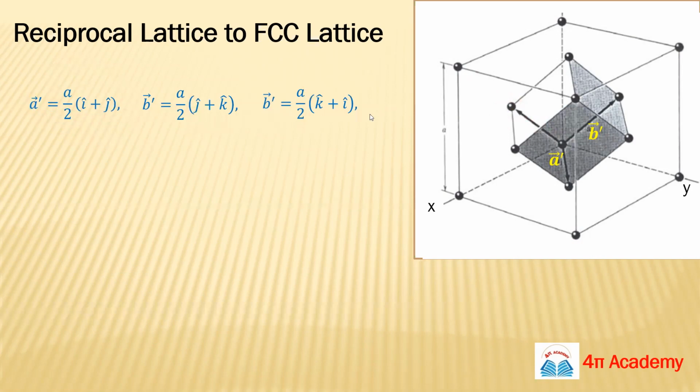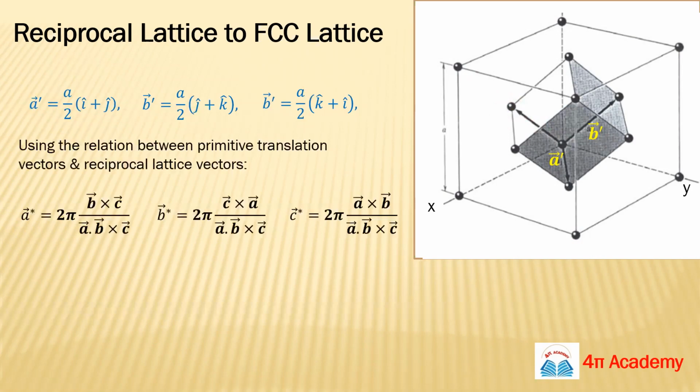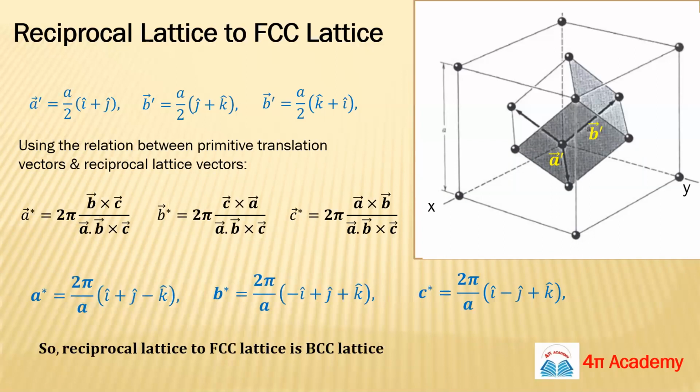Now we will use the same relations again. We will put the values of A dash, B dash, C dash in place of A, B, C, and we will find that the reciprocal lattice vectors for your FCC lattice system will be: A star is 2 pi by A (i plus j minus k), B star is 2 pi by A (minus i plus j plus k), and C star is 2 pi by A (i minus j plus k).